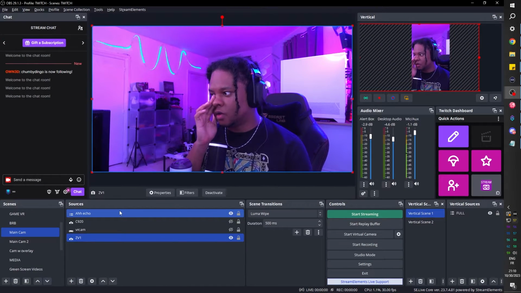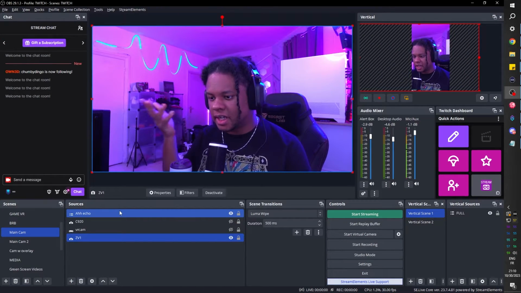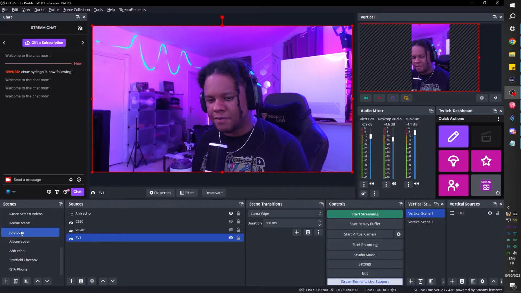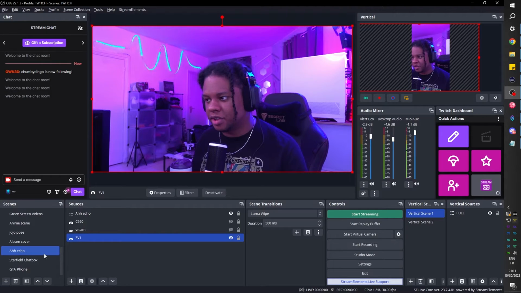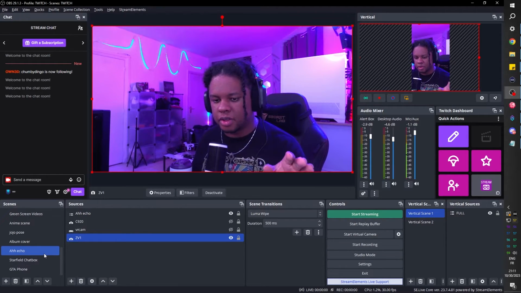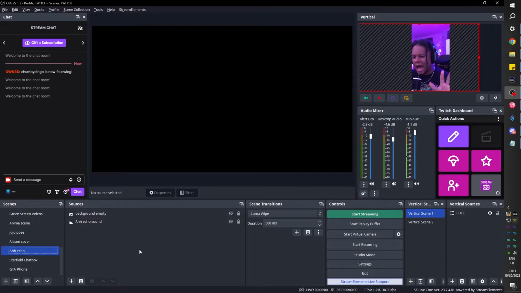So we're here in OBS Studio, and this is basically my setup when I'm live streaming on Twitch. I'm gonna have a bunch of scenes, usually related to the redeemables that I'll have with Streamerbot. I also have Streamerbot open here, and you can see all of my actions. One of the channel redemptions I have set up with Streamerbot using hotkeys and not channel points is for this scene, the echo, or the disappearing effect.